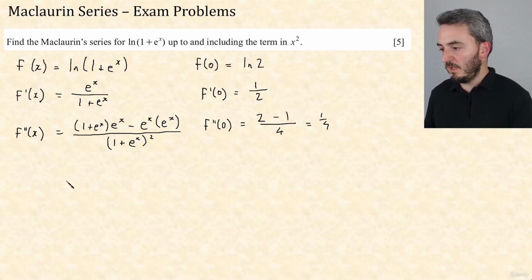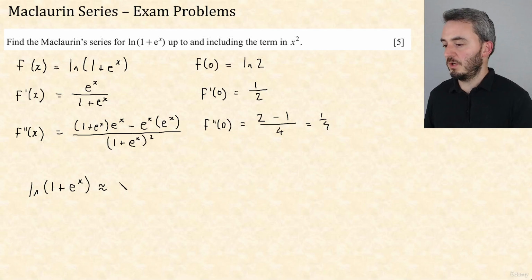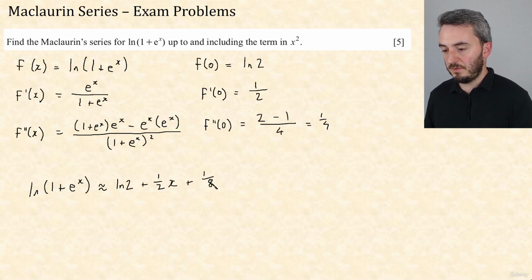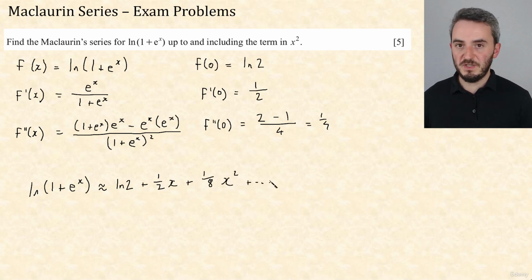I think that's all I need then. So it means that ln(1 + e^x) is approximately equal to ln 2 plus a half x, and then plus a quarter x squared over 2, so that'll be an eighth x squared, plus dot dot dot, and we're done.